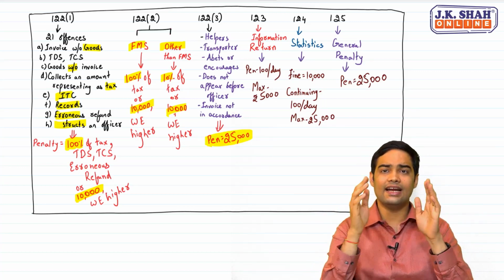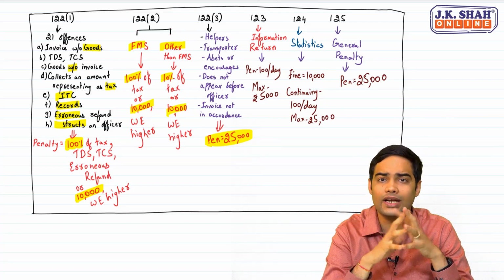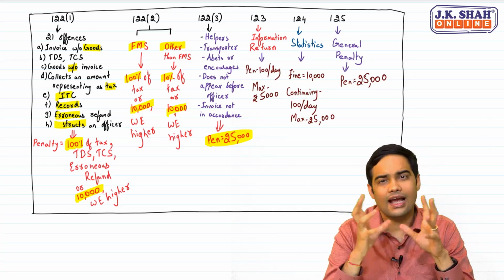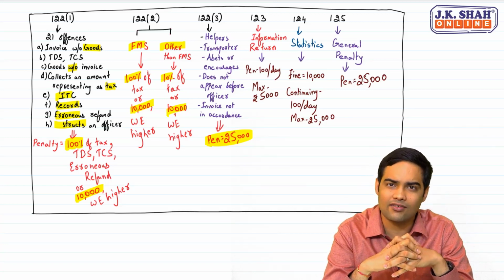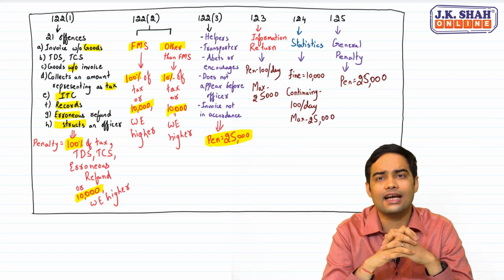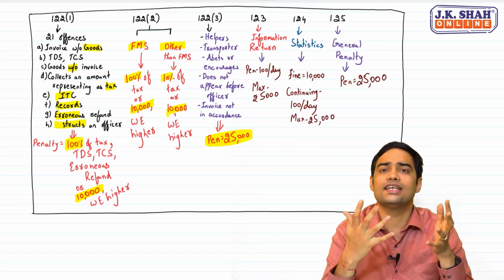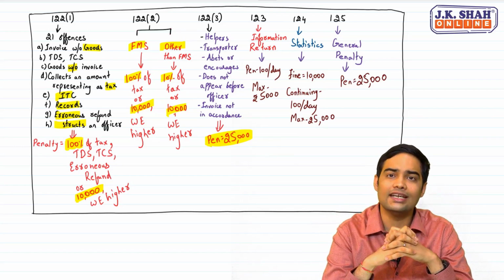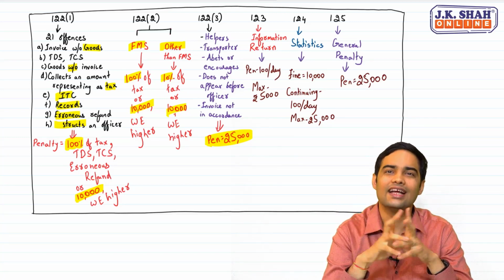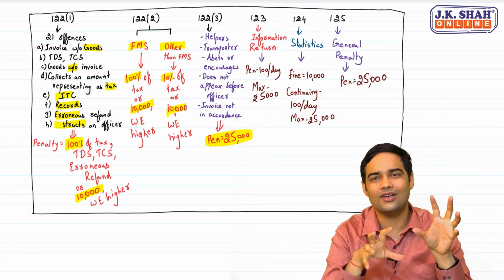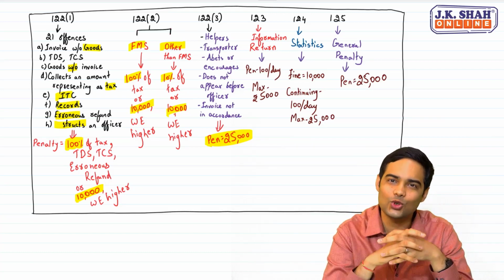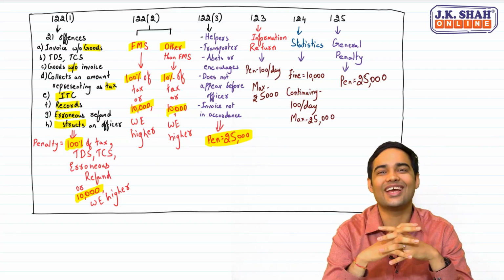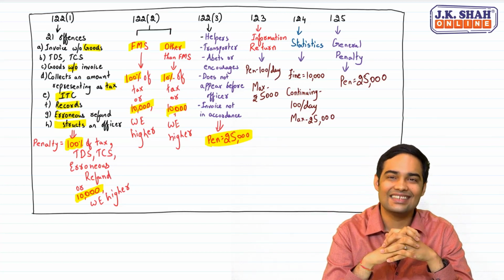You will find that some offences might fall in 122(1), also 122(3). See, there is an overlapping in this. ऐसा हो सकता है कि एक offense दो section में cover हो, subsection में cover हो जाए. Then it's the discretion of the officer. First he has to choose specific, and thereafter अगर दोनों specific है तो it is left to the discretion of the officer. इसीलिए you will find that there are some overlapping. It could be 122(1) same offense, 122(2) का भी हो सकता है. But remember, only one of these penalties will apply. You cannot apply multiple penalties for the same offense.